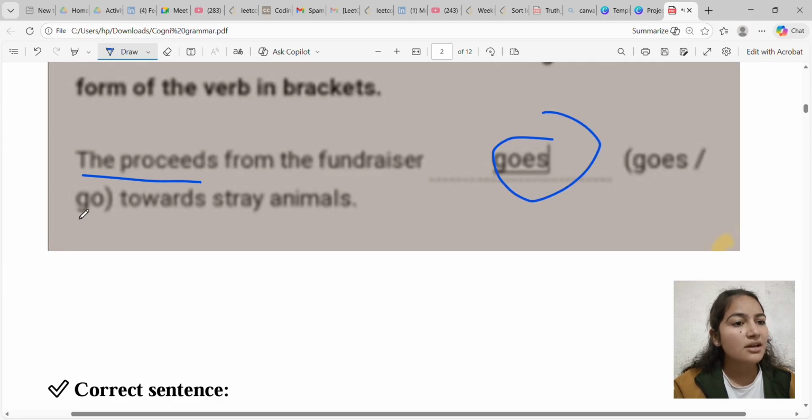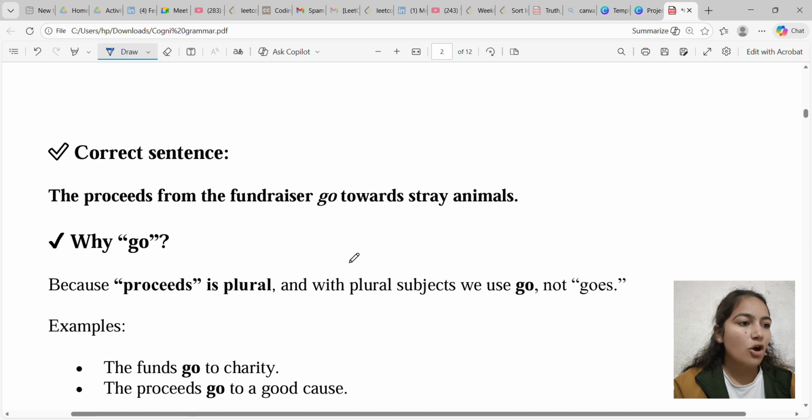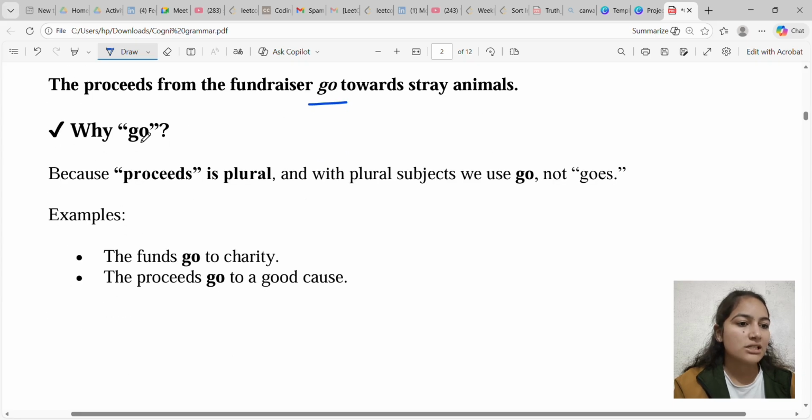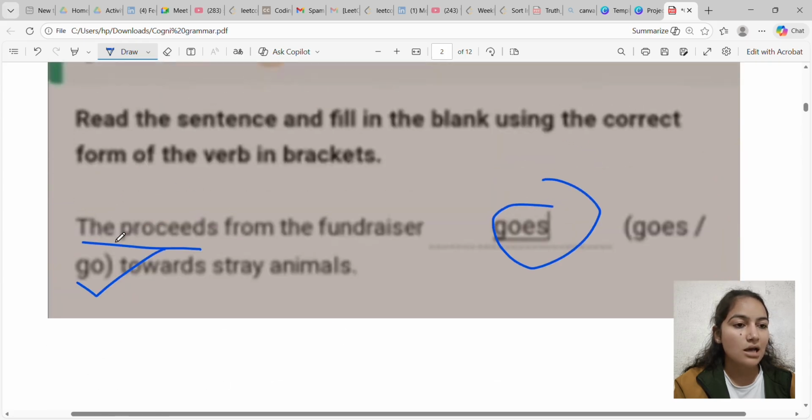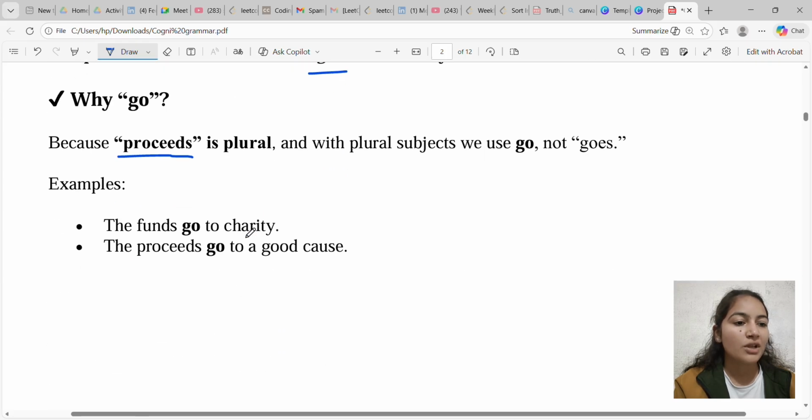The question is, the proceeds from the fundraiser blank towards stray animals. The correct answer is go, not goes. This is wrong. The correct answer for this question is go. Why?